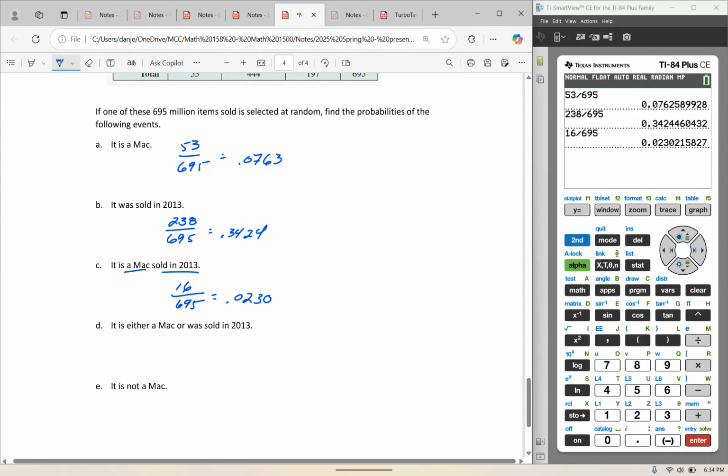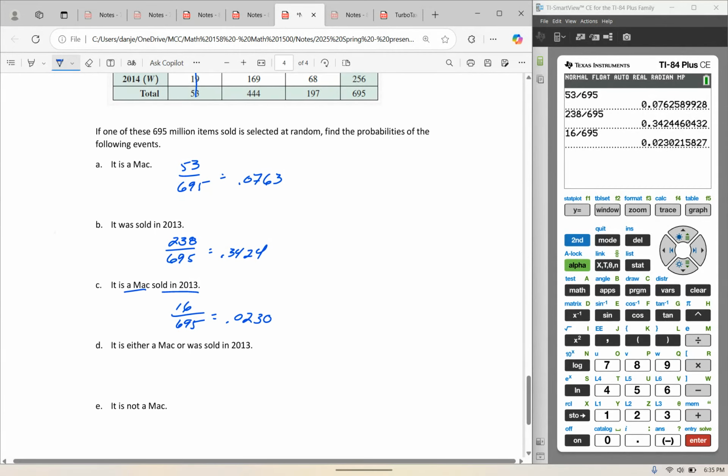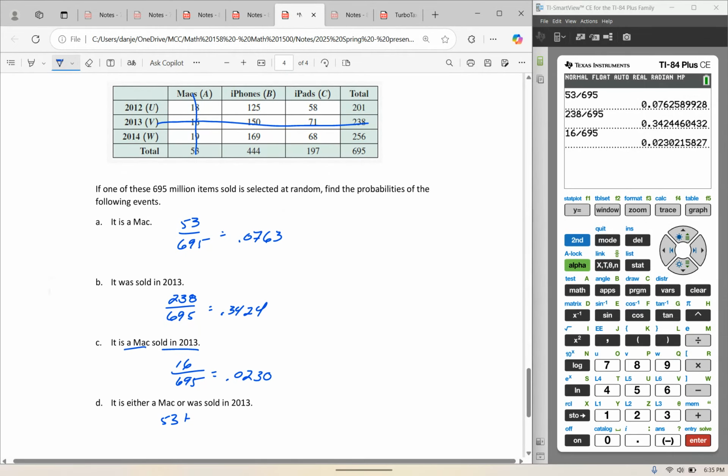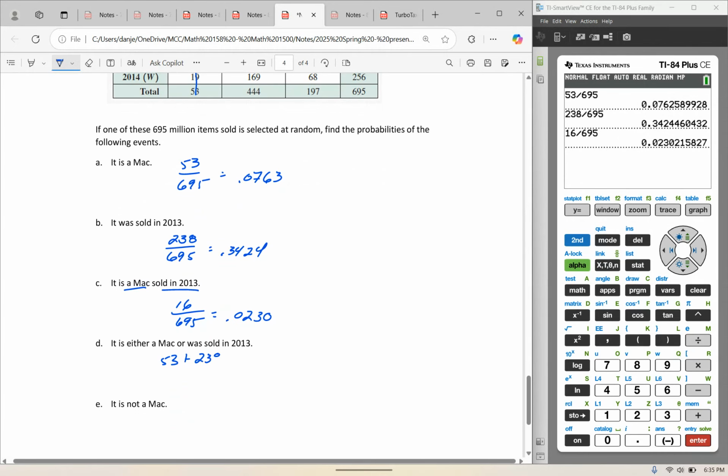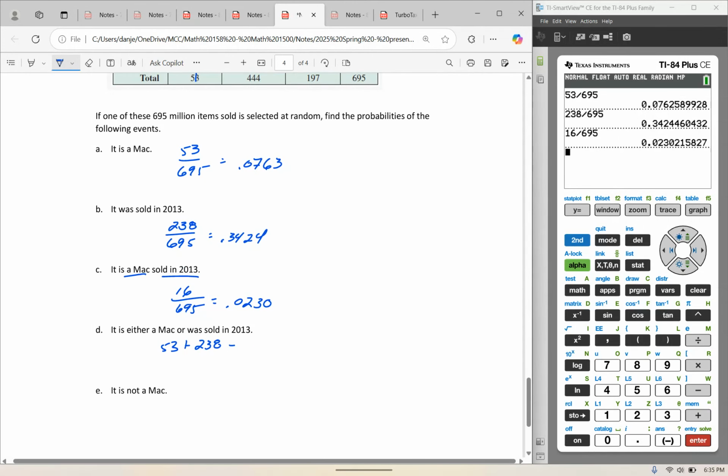Now I'm going to be doing some scrolling up and down, it appears. What's the probability that the item that's randomly selected is either a Mac or was sold in 2013? So a Mac or sold in 2013. Now the probability that it's a Mac is 53. The probability of 2013 is 238. However, I need to subtract the 16 Macs that got counted twice, and that all has a common denominator of 695.